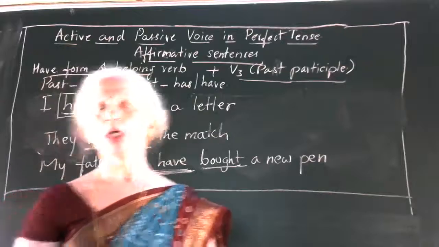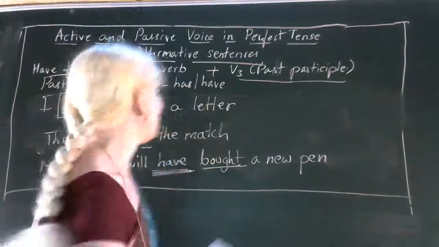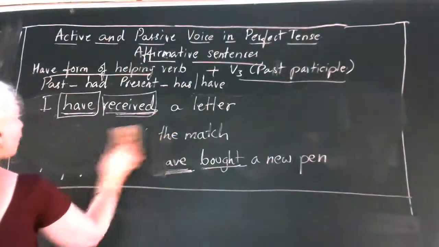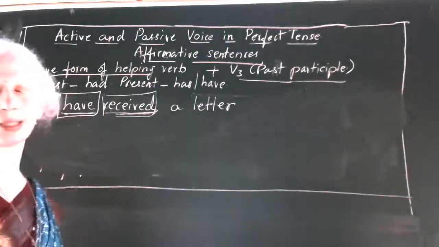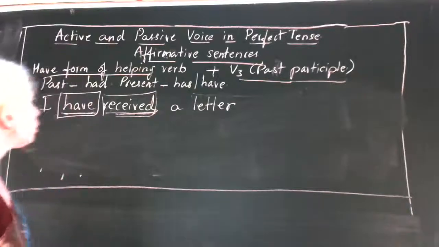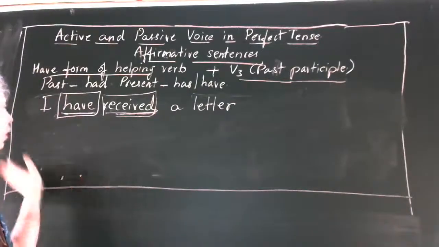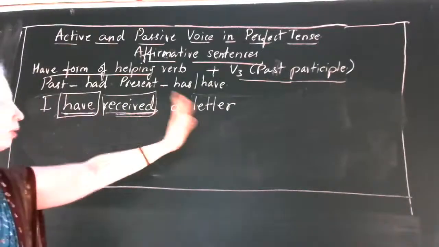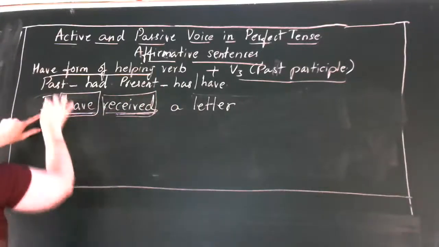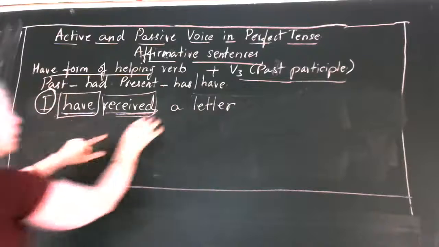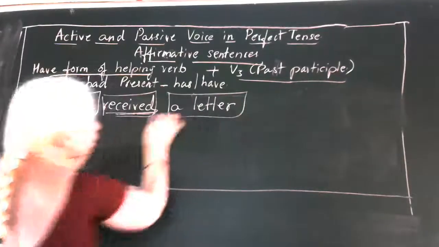So now how to change a sentence in perfect tense to passive voice? Now, "I have received a letter." This is in present perfect tense. Here I is the subject and a letter is the object.